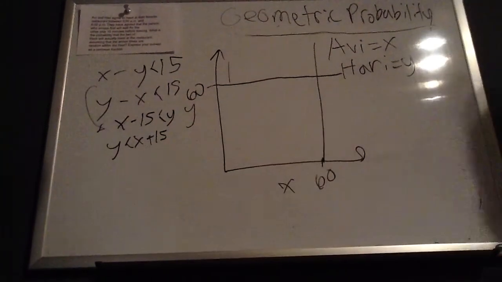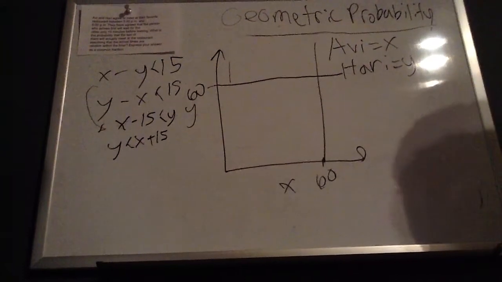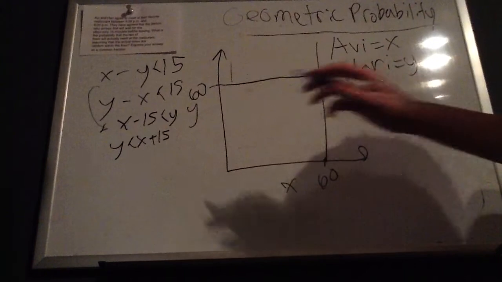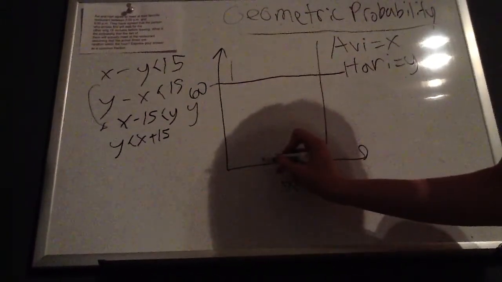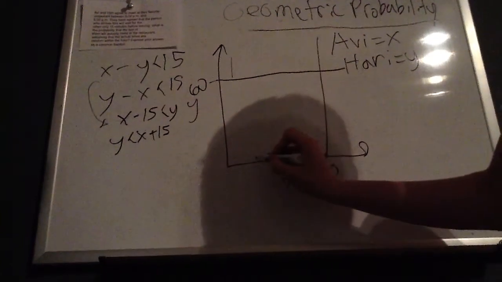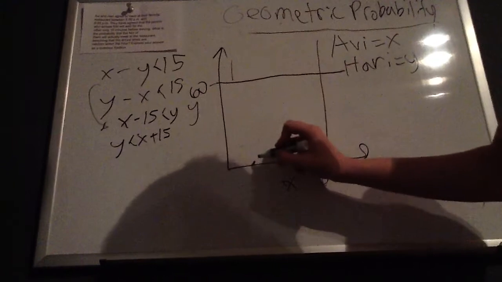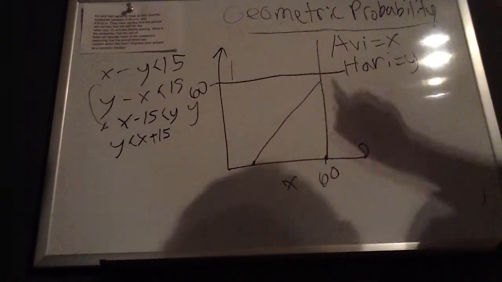So we're going to graph both these equations on these horribly drawn axes. So we know that the slope is 1 and that it has an x-intercept at 15, 0. So this first equation right here is going to be somewhere right here, and it's going to look something like that.